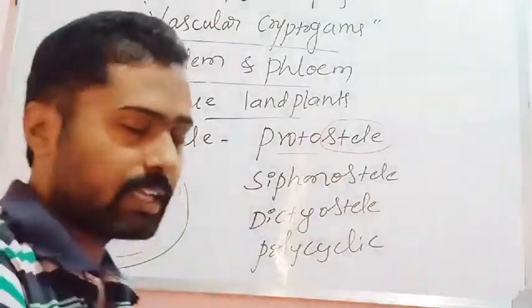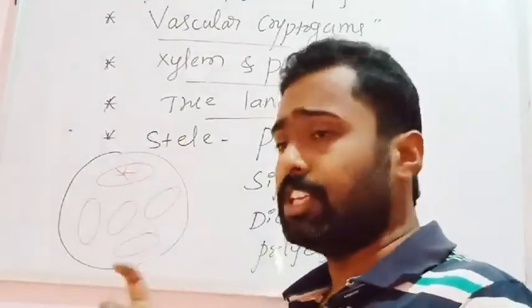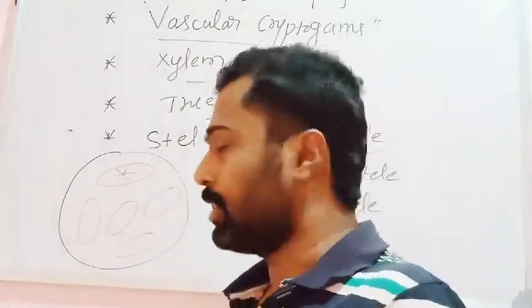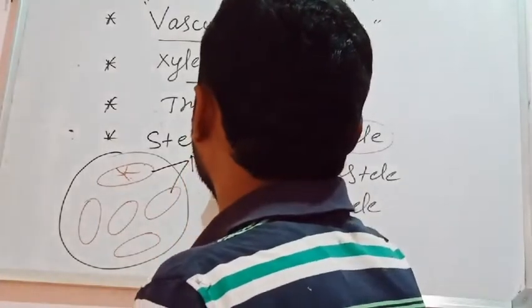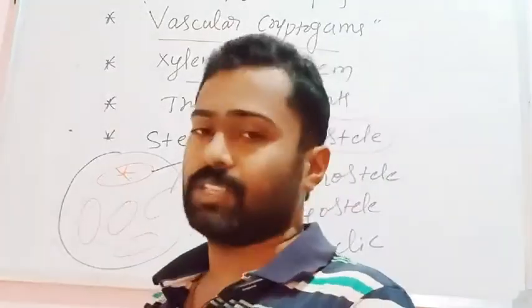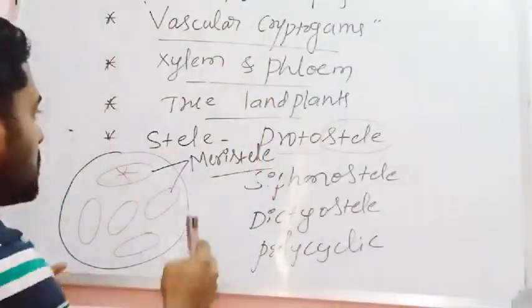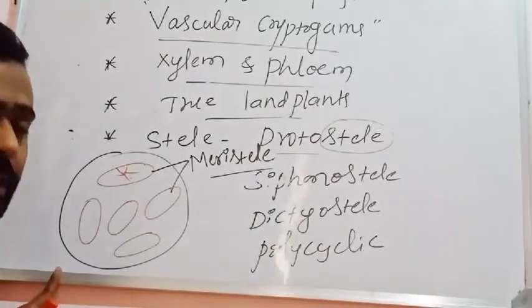Each one we call a meristele. The main stele is divided into many smaller steles. Such a condition is called meristeles, and that type of stele is known as dictyostele.